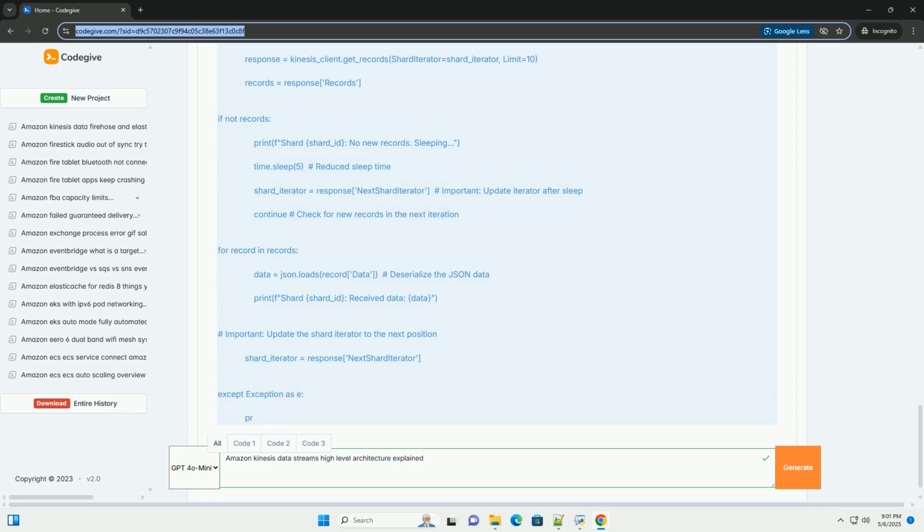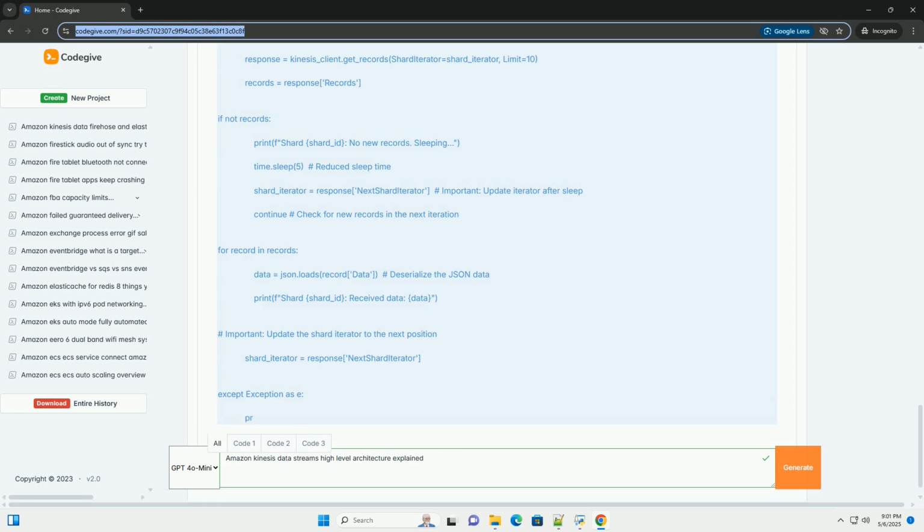Records with the same partition key are guaranteed to be placed in the same shard. This ensures order within a partition key group. Optional explicit hash key: allows fine-grained control over shard placement. If not specified, Kinesis uses the partition key to generate a hash key.